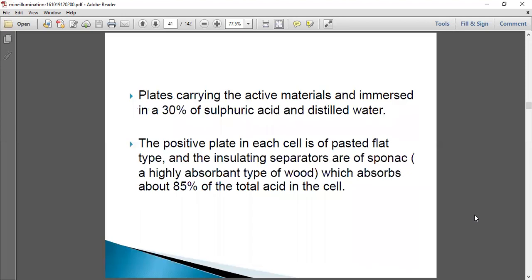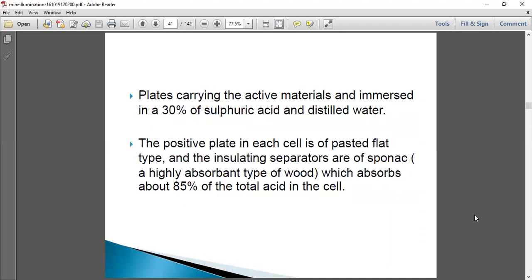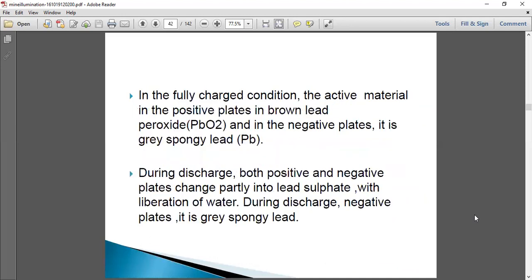Plates carrying the active materials are immersed in 30% sulfuric acid and distilled water. So the battery has 2 cells, and these plates are immersed in 30% sulfuric acid and distilled water. The positive plate in each cell is of pasted flat type, and the insulating separators are of Sponac, a highly absorbent type of wood, which absorbs about 85% of the total acid in the cell.